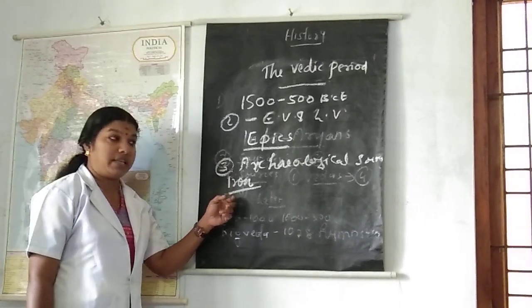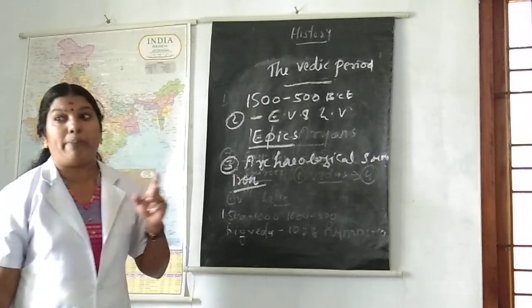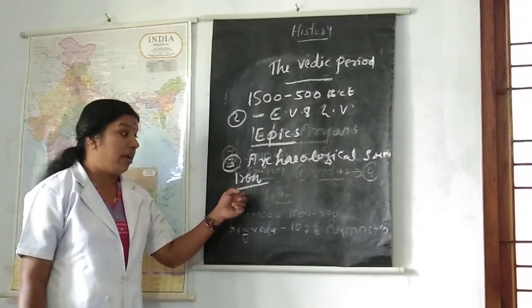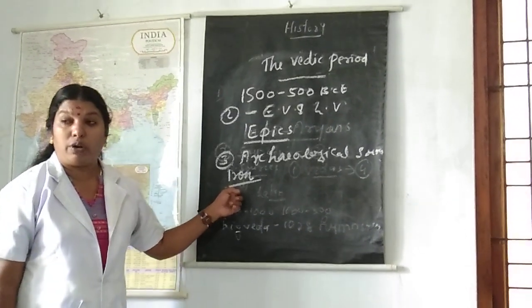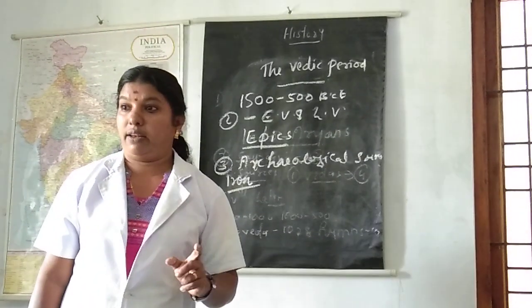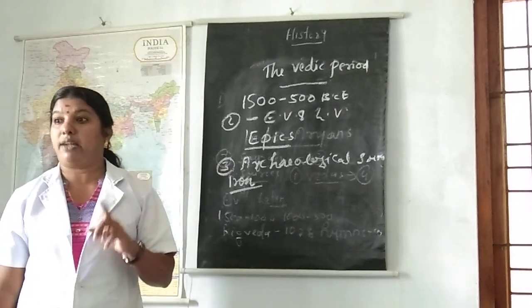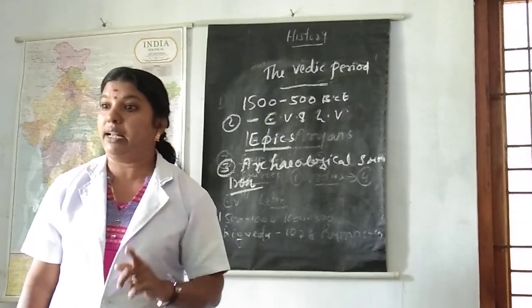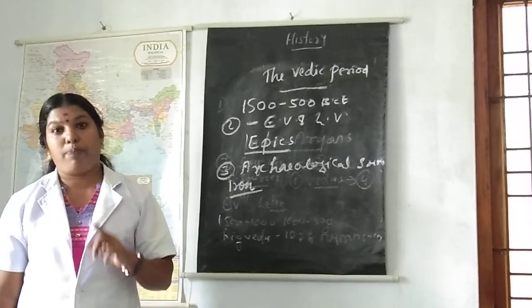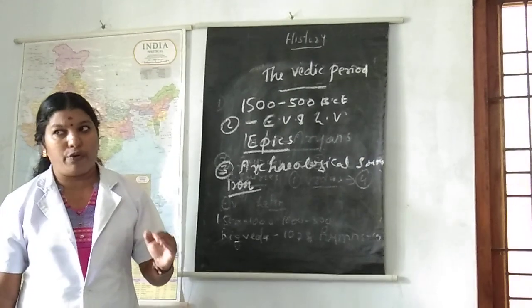Second, iron was used for making different kinds of weapons. Third, these iron implements were used for cultivation, thereby they improved agriculture. Next point, after that people started leading a more settled life and they specialized in occupations. Iron artifacts, all of you understood.